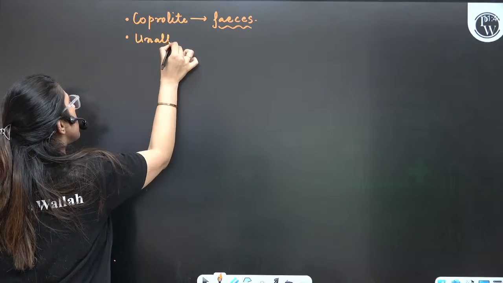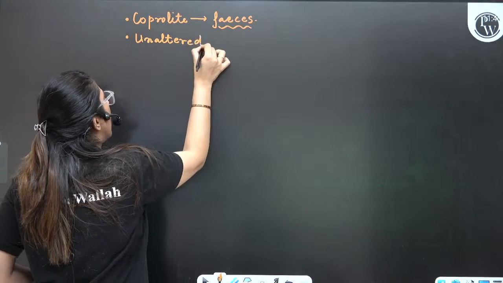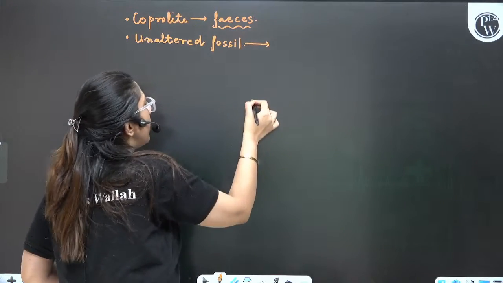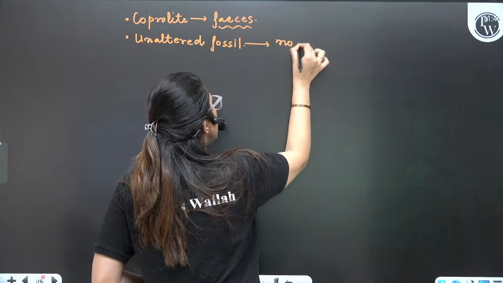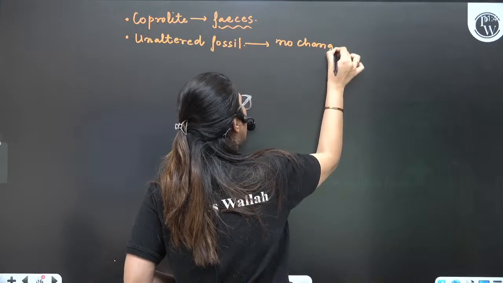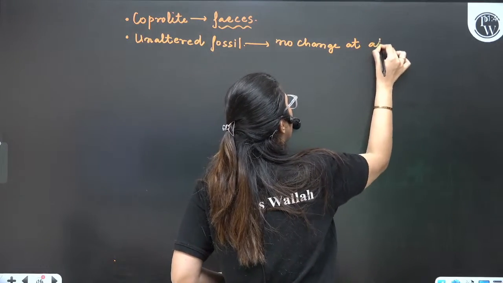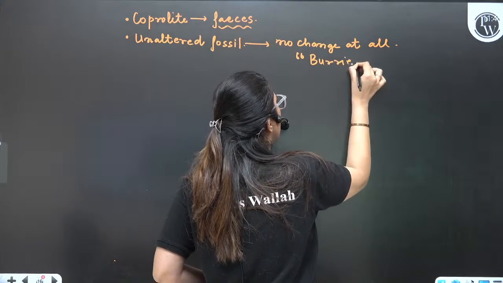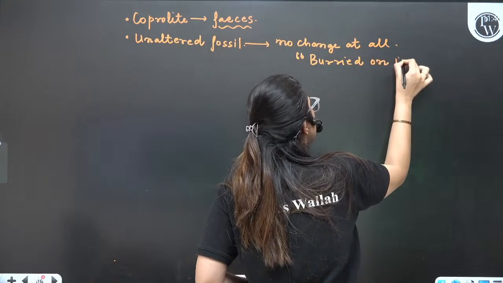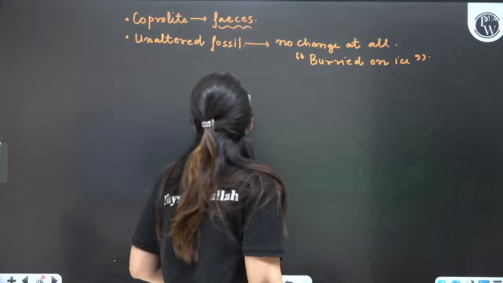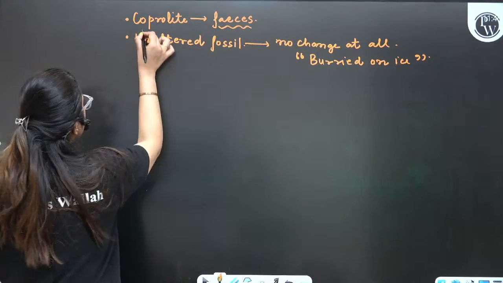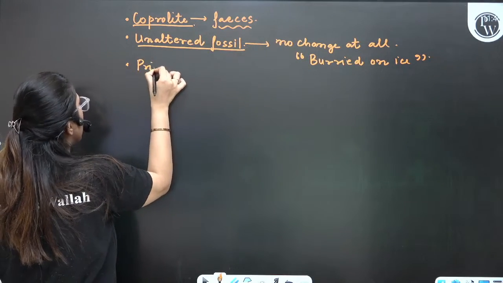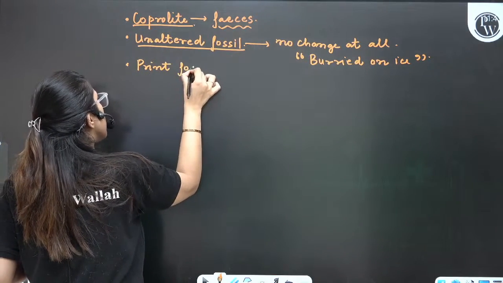There are other types also. Unaltered fossils. Unaltered means no change at all. For example, mammoth, right? That means no change at all, because they were buried in ice. Mammoth. We have a very good example, that is mammoth. Now other example, coprolite is there. Acha, we have print fossils also.